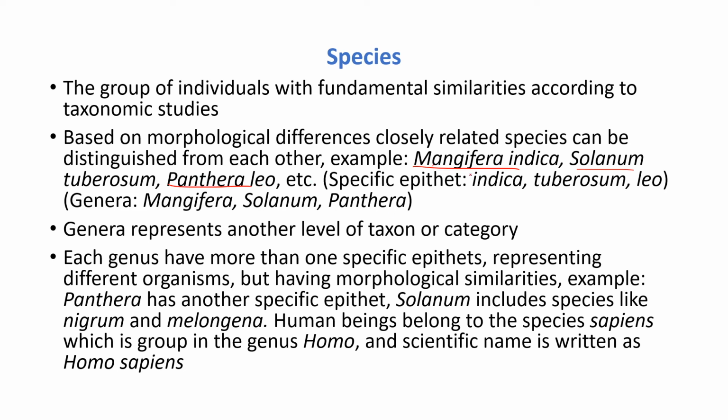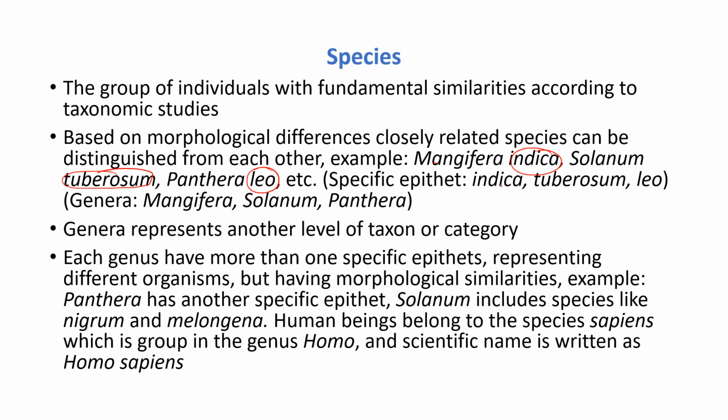In these organisms, in the scientific names, you can clearly see the species and genera. Here, for Mangifera indica, the species name, or specific epithet, is indica. For Solanum tuberosum, tuberosum is the specific epithet, and for Panthera leo, leo is the specific epithet.